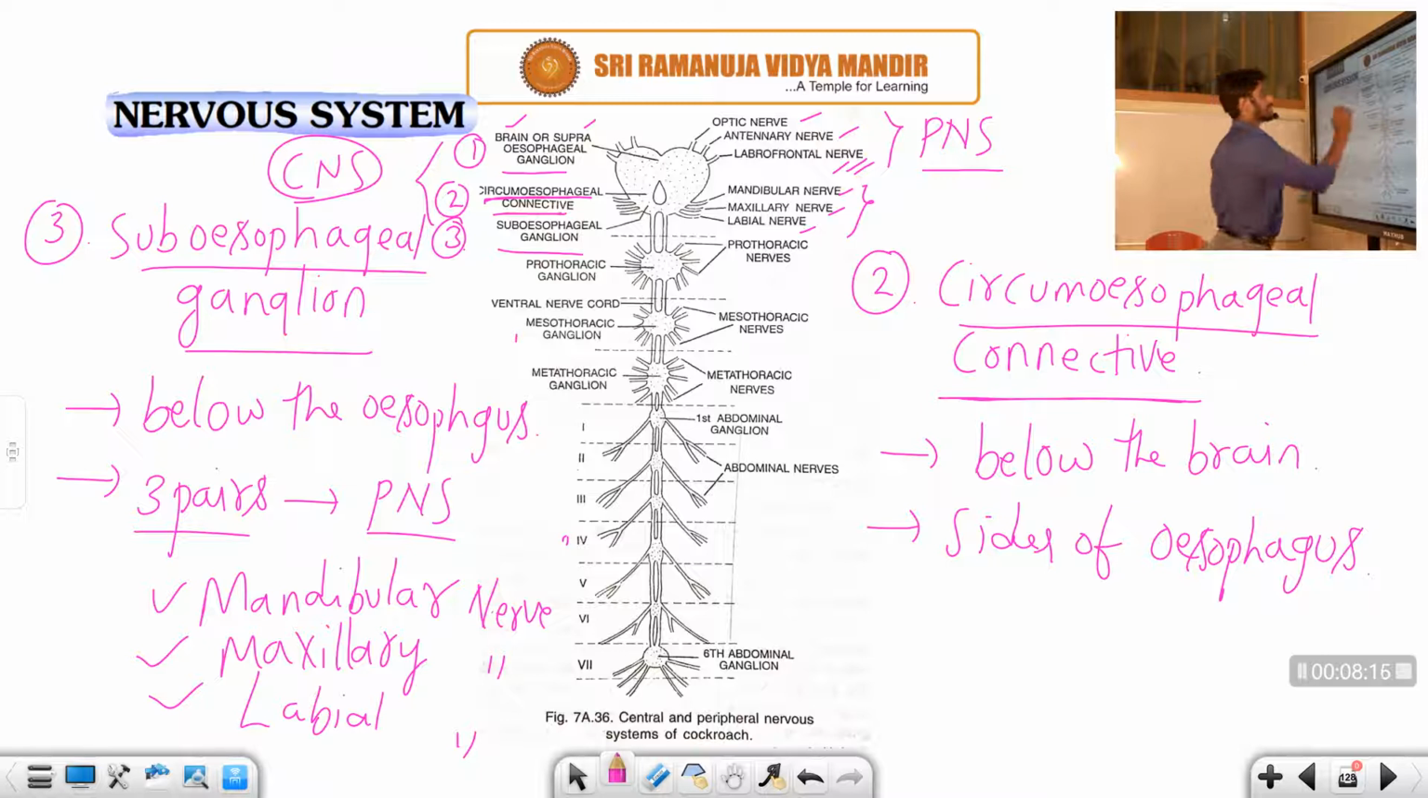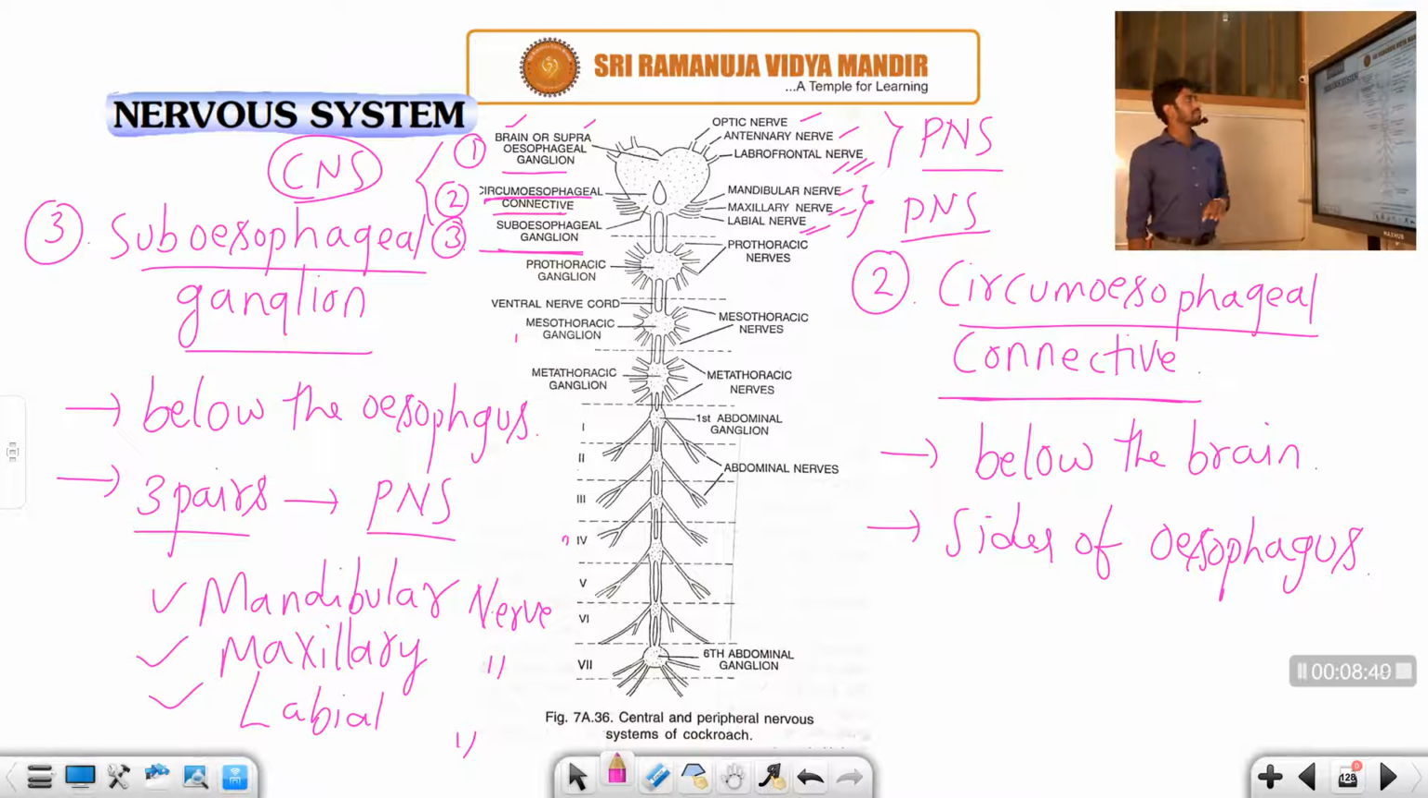And the third part of the CNS, the subesophageal ganglion, is also a part of the CNS, and it is differentiated into three pairs of nerves: the mandibular nerve, maxillary nerve, and labial nerve. So it is also part of, what is that? The PNS only. Fine, student? So this is about the CNS part, student. Okay, I hope you understand about the CNS.